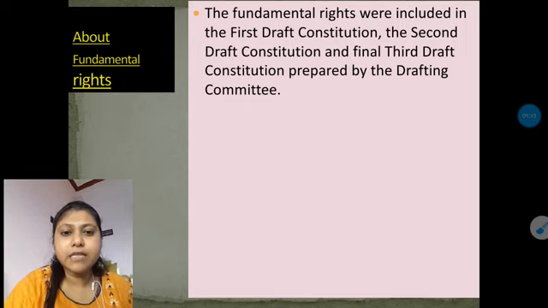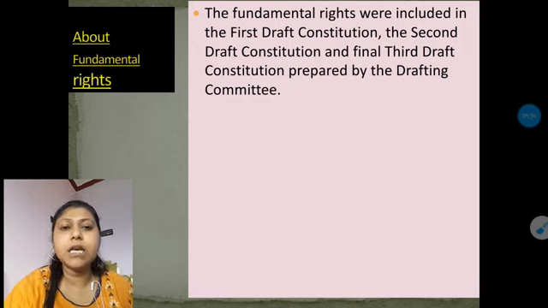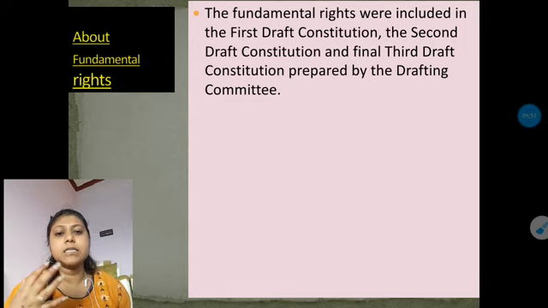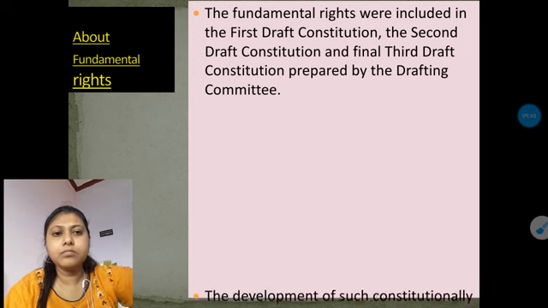So in the first, second and third, after these three drafted constitutions, we get our fundamental rights. So we can say our fundamental rights were discussed through the first, second and third phases, and in the third and final draft constitution phase we get our fundamental rights.